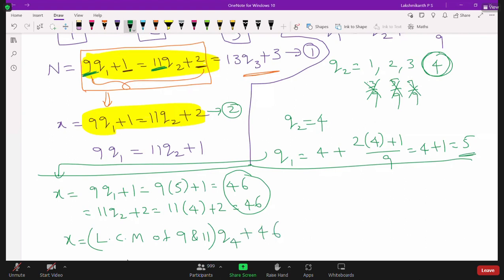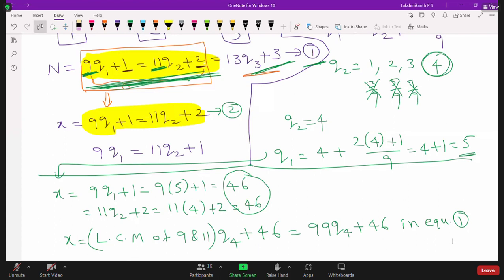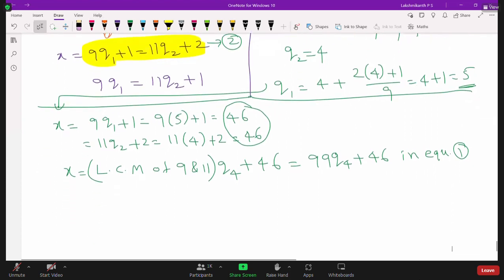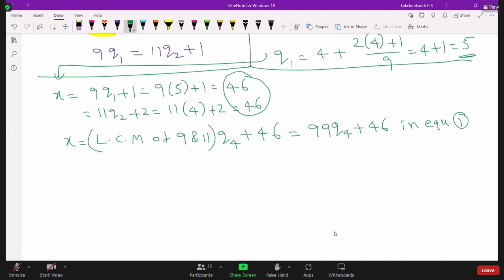See, these are the numbers which satisfy the first two conditions only. Now we have to check for the third condition also. Then only we will get the correct answer. Now what is this value? LCM of 9 and 11. 9 and 11 are co-primes. So I can write 99 Q4 plus 46. So now this one we should equate in the first equation. Let us put this in equation 1. So now we should equate to that third condition and we should find out the Q3 value, Q4 value.